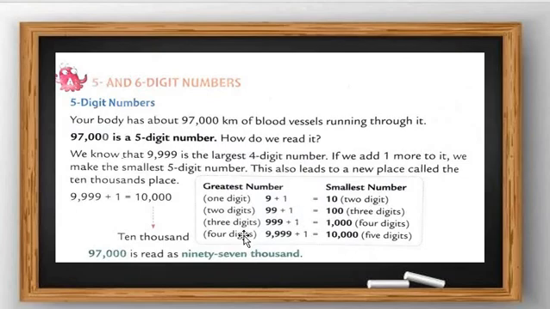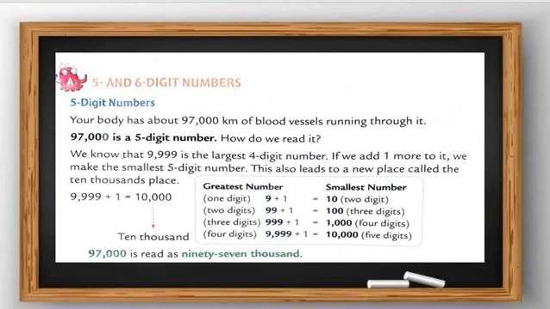Then the 3 digit number 999 plus 1 makes 1000, a 4 digit number. And 9999 plus 1 is equal to 10,000, a 5 digit number. So, you got my points, all students? First you take the greatest number, then add 1, and it makes the smallest number of the next size. 9 plus 1 is 10, 99 plus 1 is 100, 999 plus 1 is 1000, and 9999 plus 1 is 10,000.